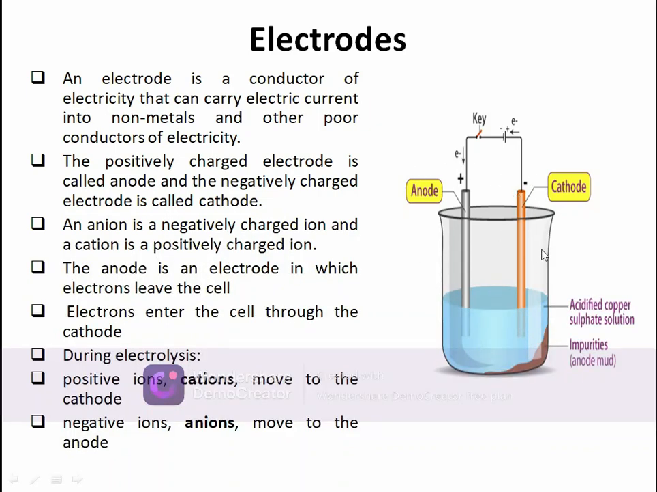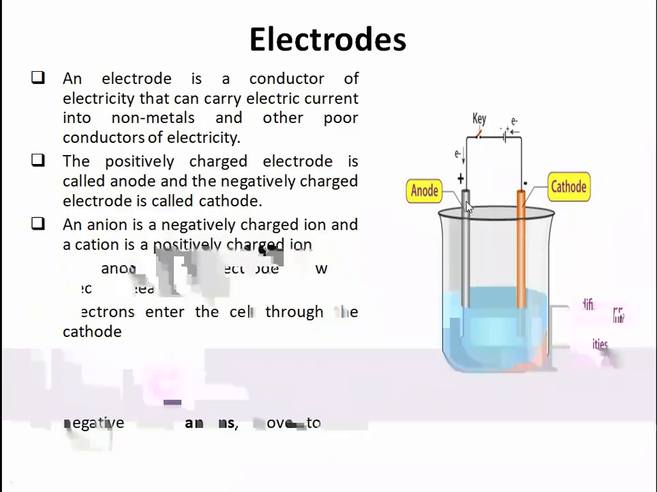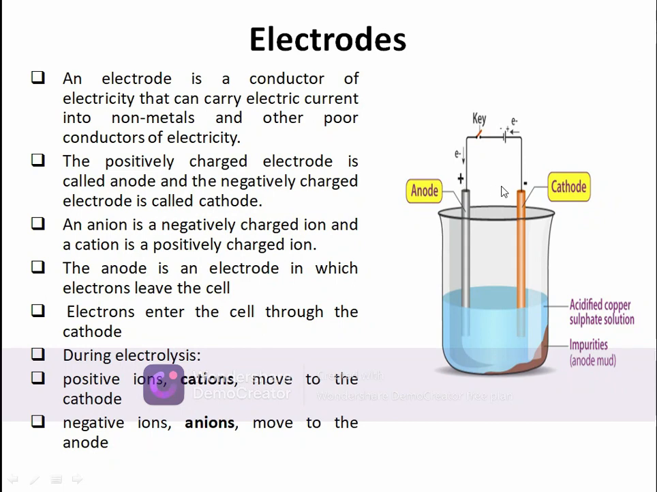So an electrode is basically a conductor of electricity, which can carry electric current into non-metals and other poor conductors of electricity. The positively charged electrode will be known as anode, the negatively charged electrode will be cathode, positively charged ions will be cations, and negatively charged ions will be anions.